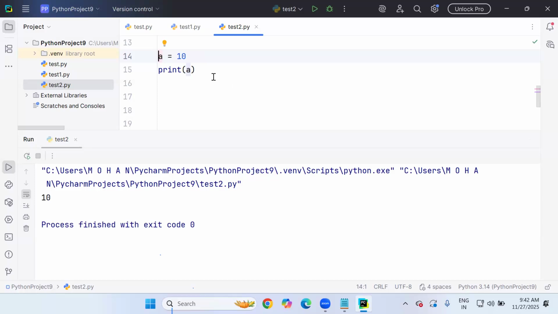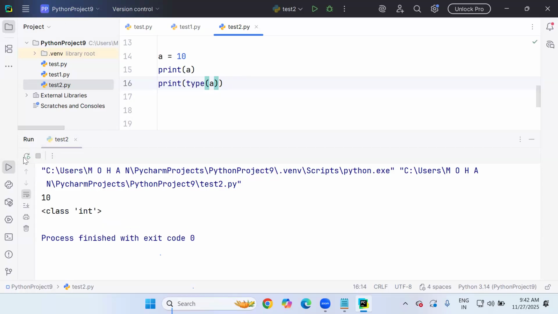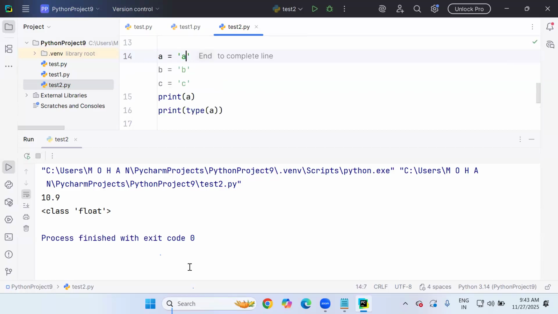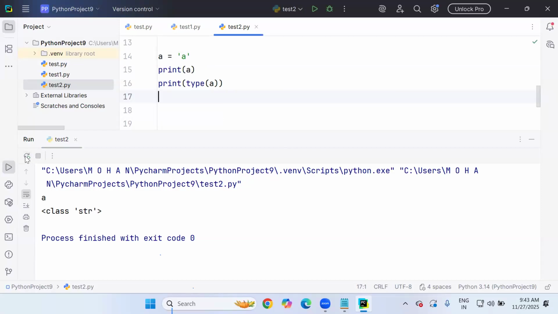Do you want to know the data type of the variable? Simply type of A, and you will come to know what type it decided: integer type. So Python decides the integer data type for A when it is 10, and 10.9 means Python decides float type for variable A. And if I give a single character, Python decides the string data type for variable A.